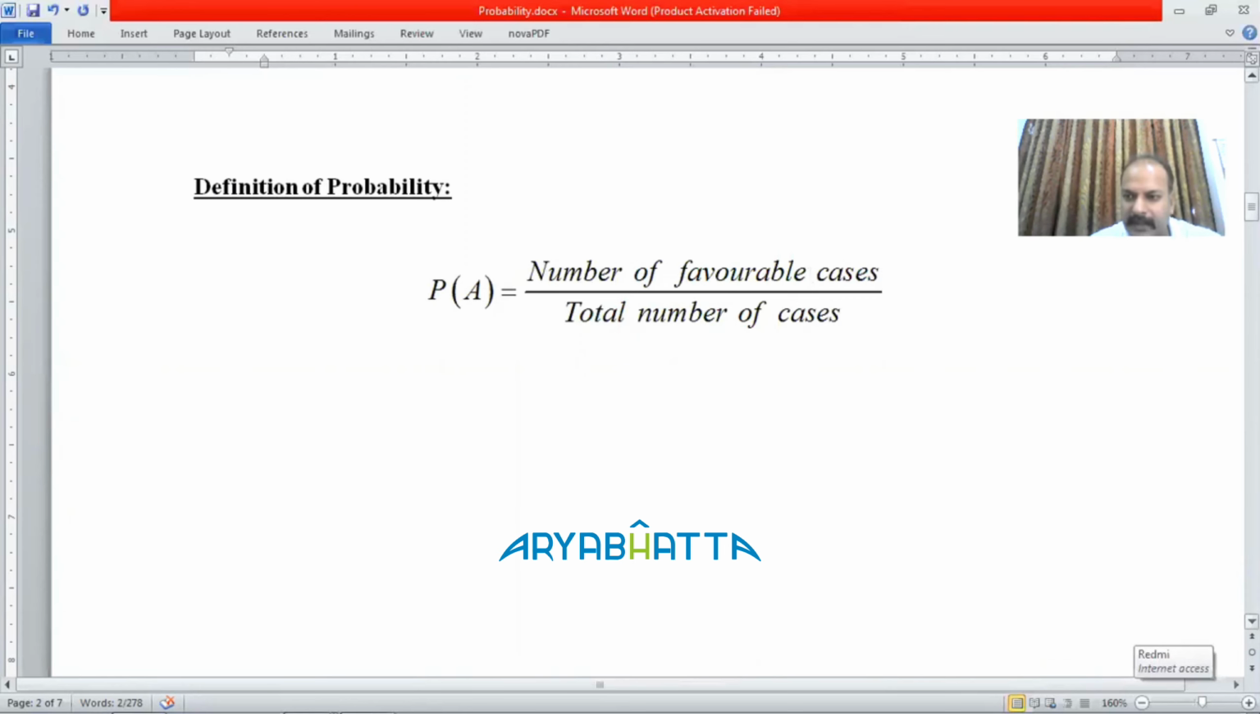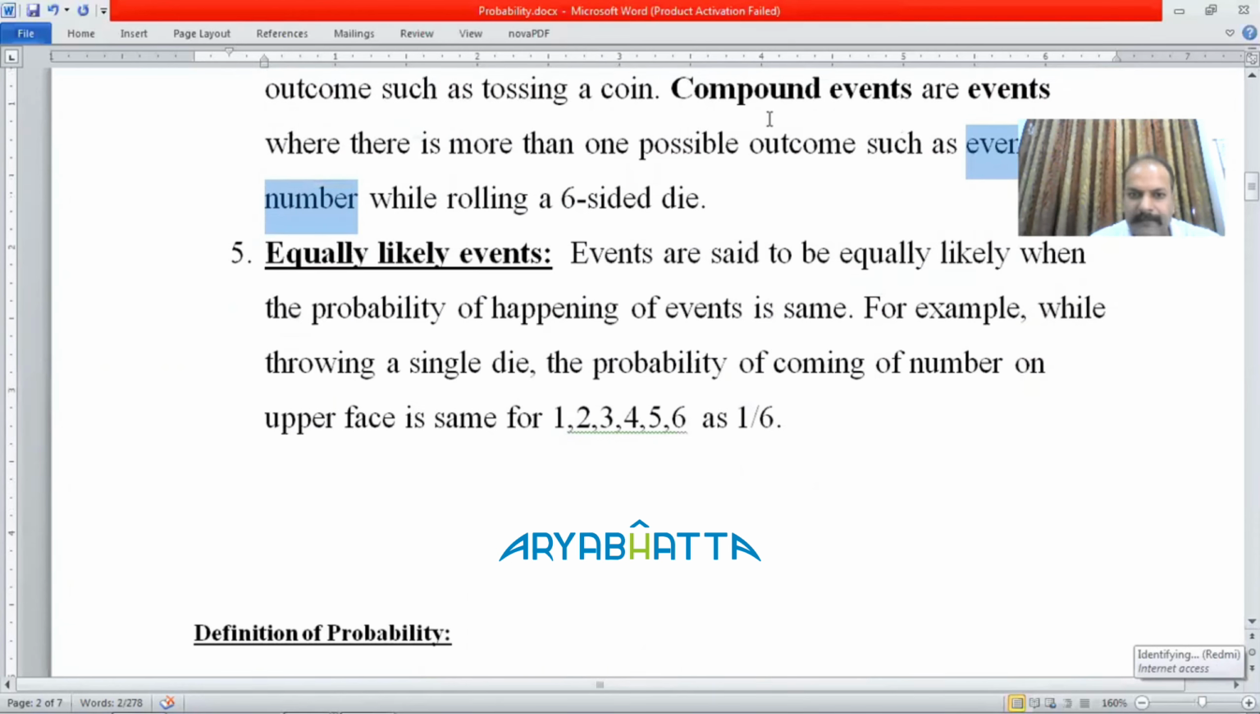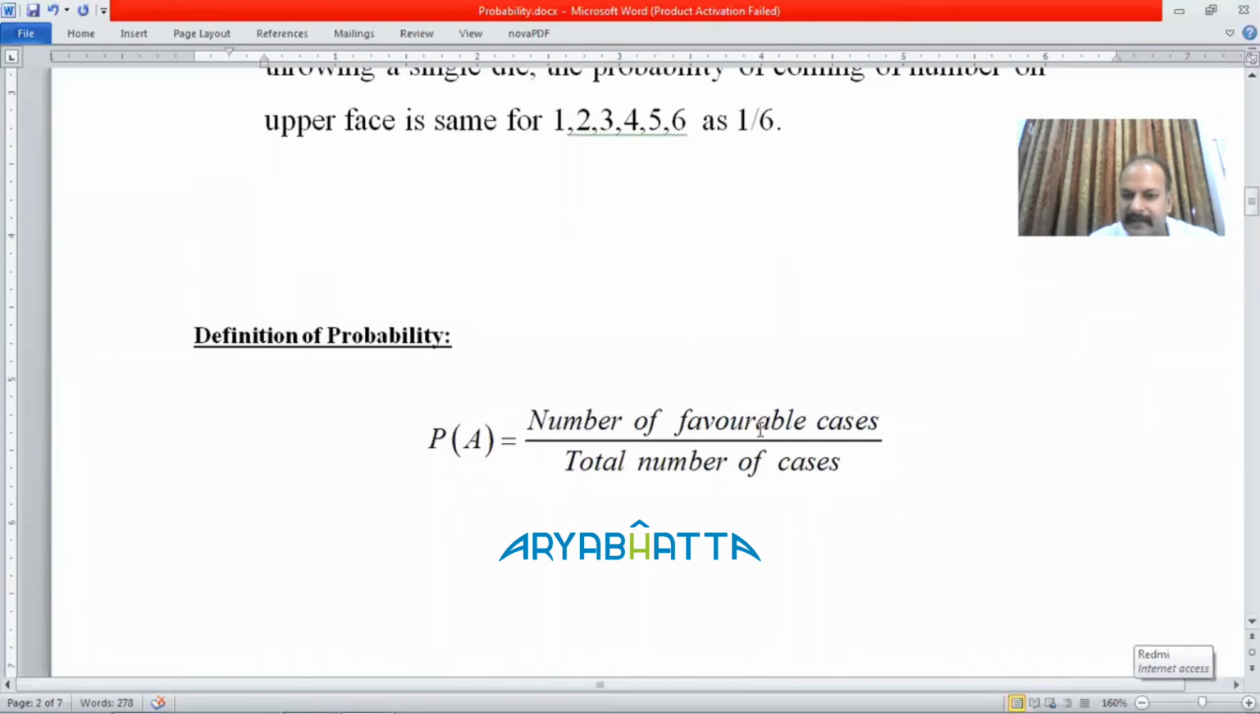As we have done in this compound event, you're looking for an even number as a success. Now, what are the even numbers available? This is 2, 4, 6. So, three possibilities of favorable cases are there out of how many? 6 cases. So, the probability turned out to be the number of favorable, that is 3, by the total number of cases, that is 6. So, in that case, the probability will be 3 by 6, that is 1 by 2.